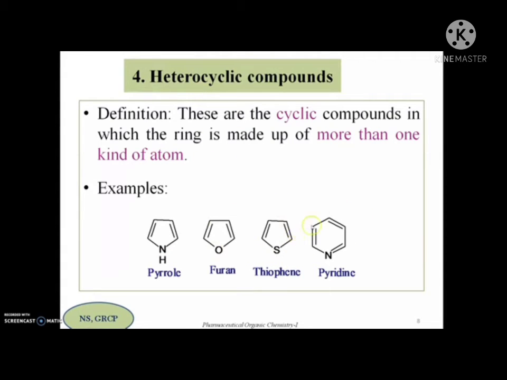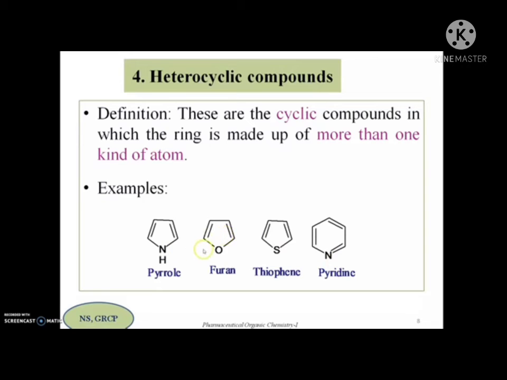So there are also 6-member rings. Okay, like this, here 1, 2, 3, 4 and 5 carbons are there and 1 nitrogen is there. So atoms other than carbon are also there. So it is a 6-member ring having nitrogen as the heteroatom. So this is called pyridine. So in all these compounds you can see carbons are present in the cyclic ring formation. In addition to carbon, there is one heteroatom, that is, an atom other than carbon.